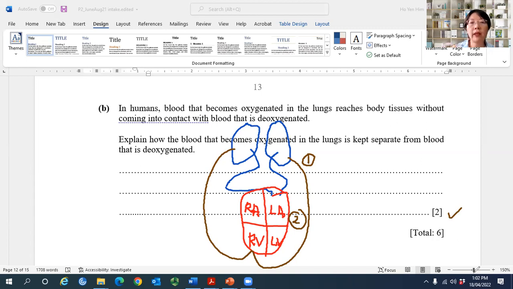Of course, if a student says systemic circulation and pulmonary circulation, strictly speaking, I will not give a mark, because any student can just give the keywords systemic circulation, pulmonary circulation, without really explaining in detail how. So strictly speaking, I will not give a mark unless you describe to me how, by having this circulation, you separate oxygenated blood from deoxygenated blood. Like this one here, this is the best answer I'm looking for.